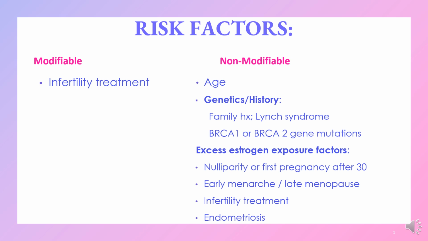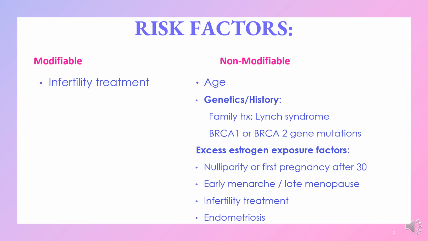And then we have this excess estrogen exposure factors. So some of those things that we talked about before, that nulliparity, so not giving birth to any children, or having your first pregnancy after 30. So you have that prolonged estrogen exposure during the height of those times where estrogen is being produced in the female body. Same thing with that early menarche and late menopause.